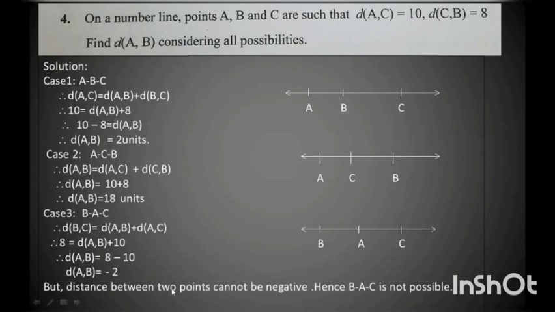So we write the answers for distance AB: distance AB is equal to 2 units, or it can be 18 units.